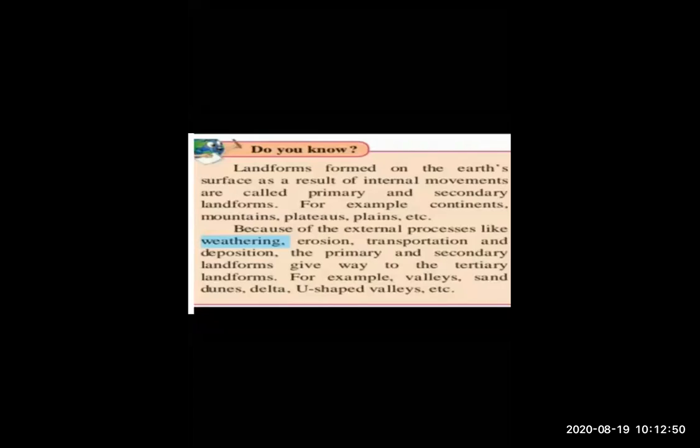For example, in the next chapter, not now, plains, U-shaped valley.